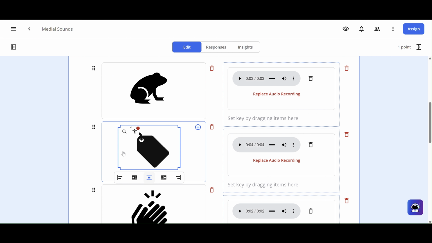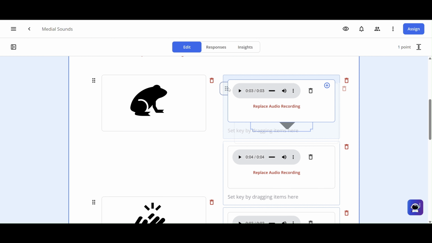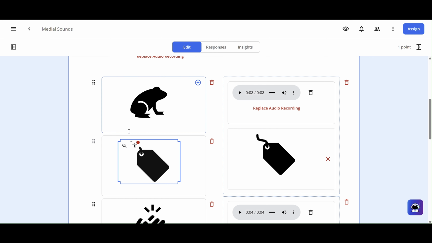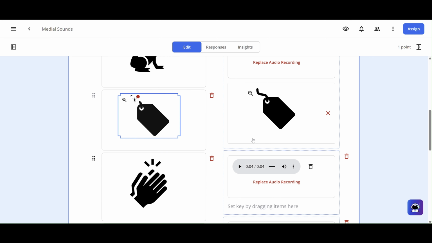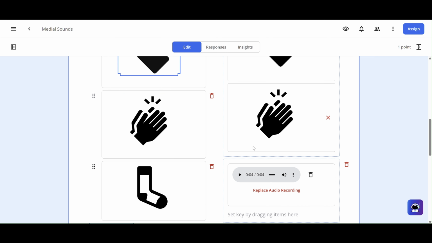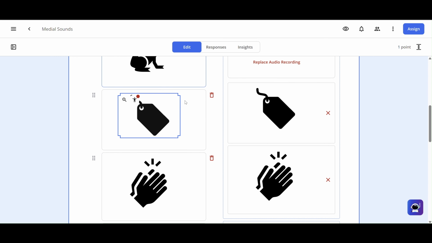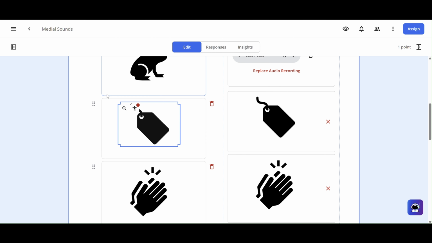So let's see. If I click where it says drag, where the dots are, then I can move it over to the correct category. And it has it over there. Clap also would fit into that category. This one. So the two I have used are grayed out.